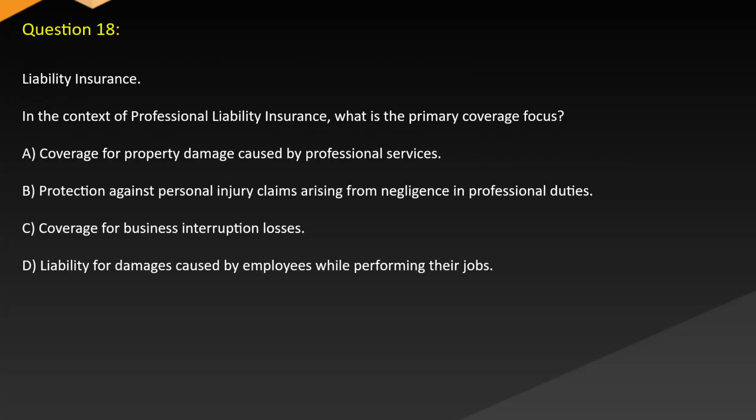Question 18. Liability insurance. In the context of professional liability insurance, what is the primary coverage focus? A. Coverage for property damage caused by professional services. B. Protection against personal injury claims arising from negligence in professional duties. C. Coverage for business interruption losses. D. Liability for damages caused by employees while performing their jobs.